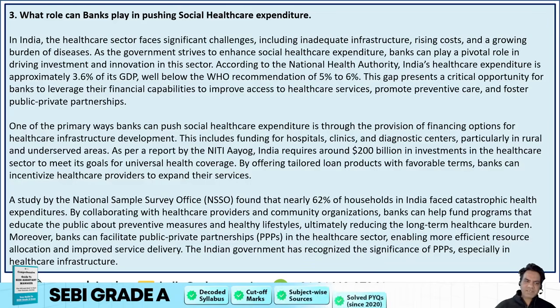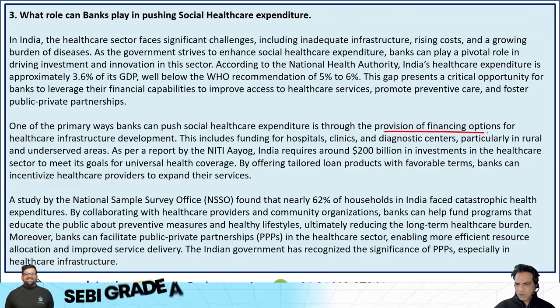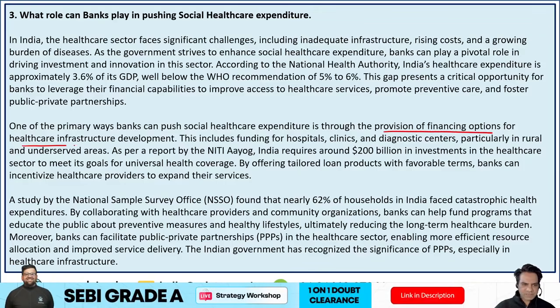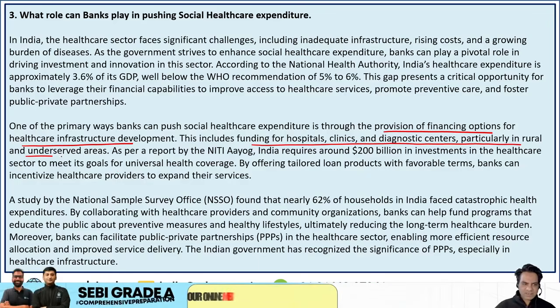One of the primary ways banks can push social healthcare expenditure is through provision of financing options for healthcare infrastructure development. Now, this includes funding for hospitals, clinics, and diagnostic centers, particularly in rural and underserved areas.